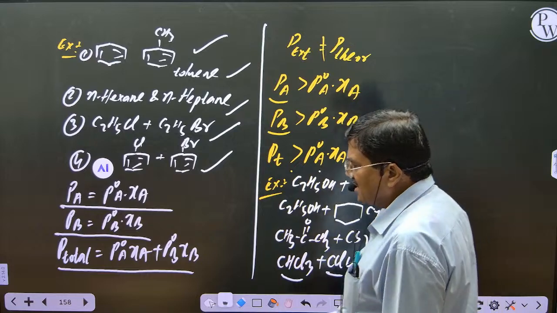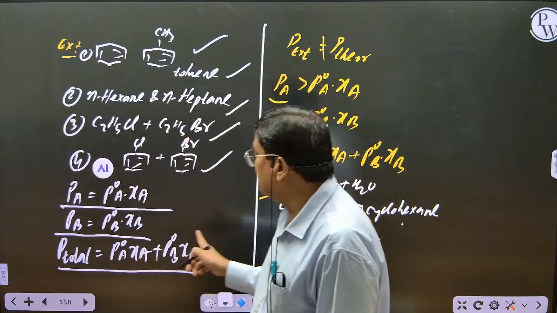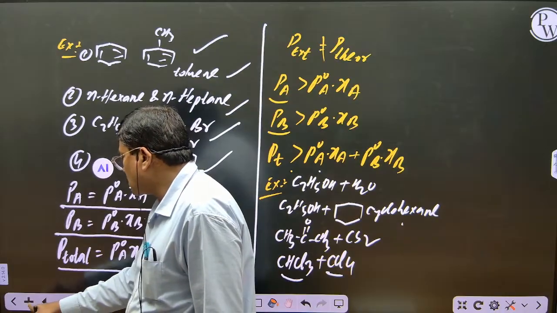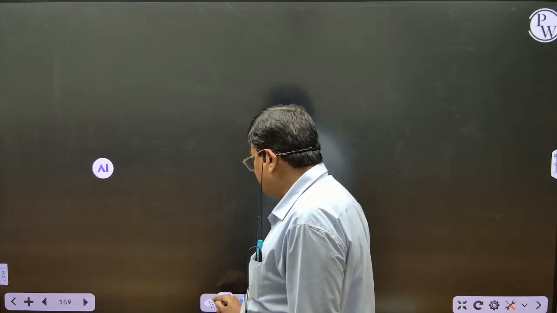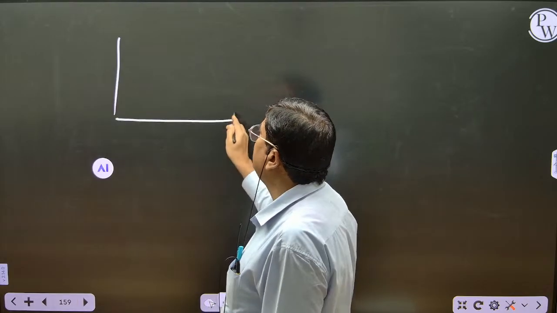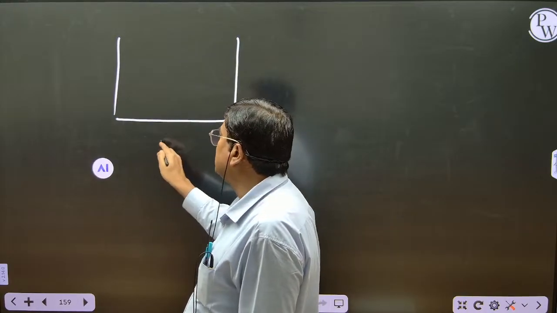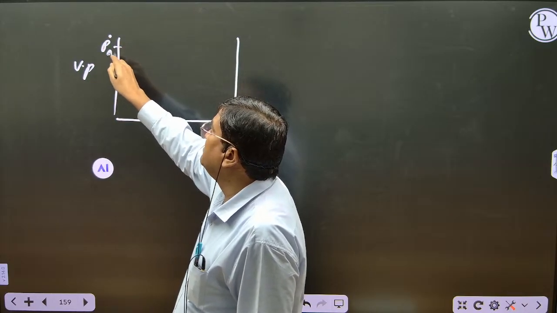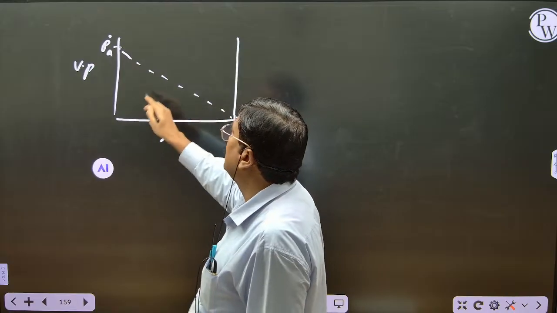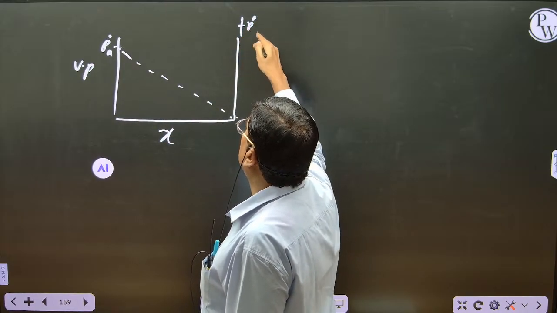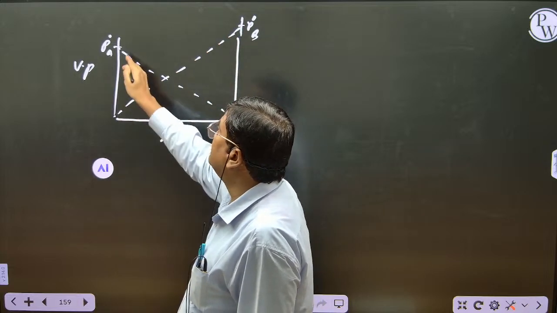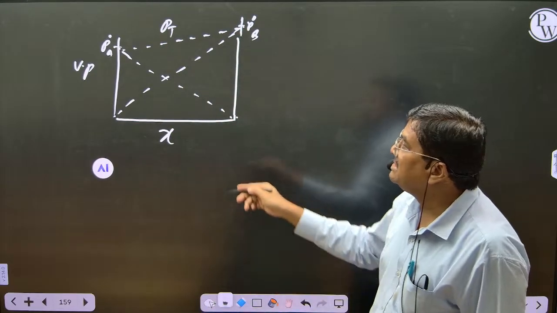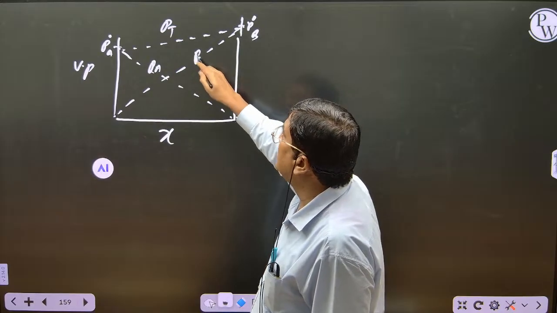Now observe here. Now I will show you the graph for ideal. Copied everyone up to here? Now see, this graph is for ideal. Previously we drew this graph, if you remember, with mole fraction on the x-axis and vapor pressure on the y-axis. This will be P naught of A, the vapor pressure of the A component, which is decreasing, and this will be the vapor pressure of the B component, P naught of B. This will be decreasing, and the linear sum, as I taught you in the previous class, gives the total vapor pressure. This is for ideal, student. This gives the partial pressure of A component, this gives the partial pressure of B component.